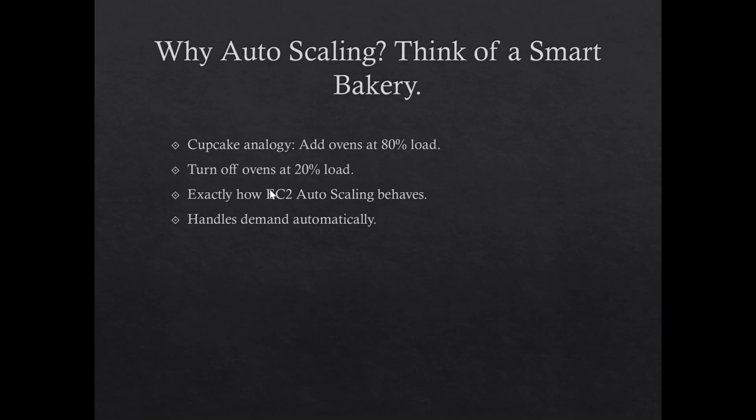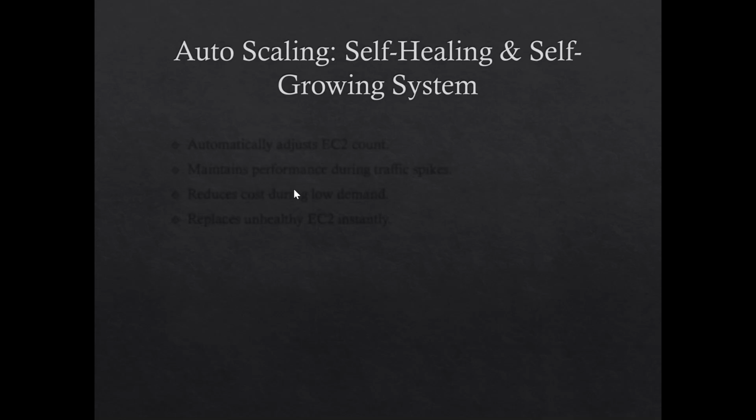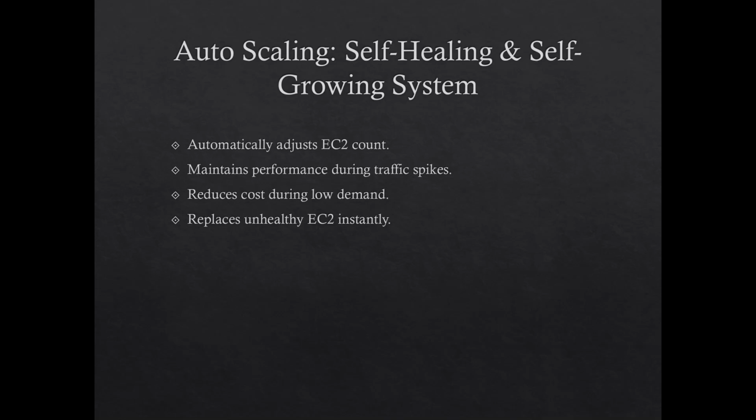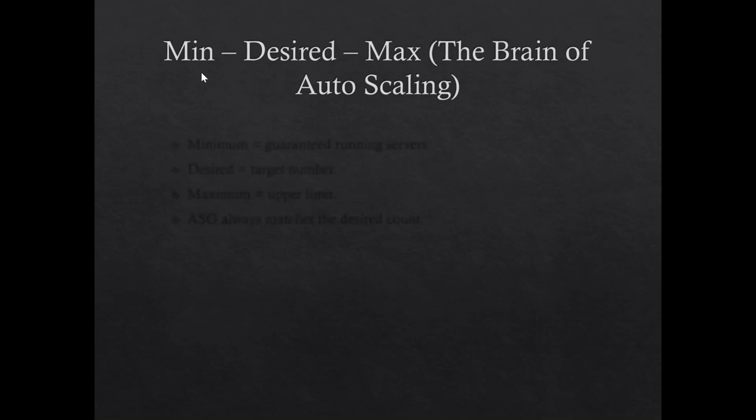So first, let's understand the auto scaling core concept. It adjusts server count automatically, keeps performance high, cuts cost during low traffic, and helps replace unhealthy EC2 instances instantly. These are the features: it adjusts the server count automatically, keeps performance high, and cuts the cost during low traffic. Now, next slide, we'll see the main concept.